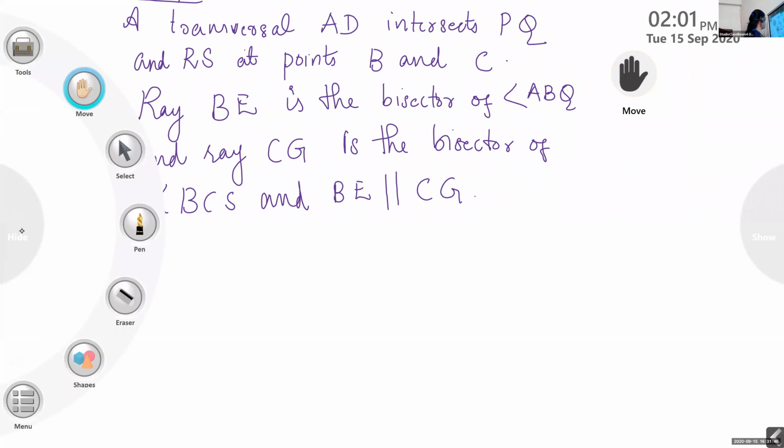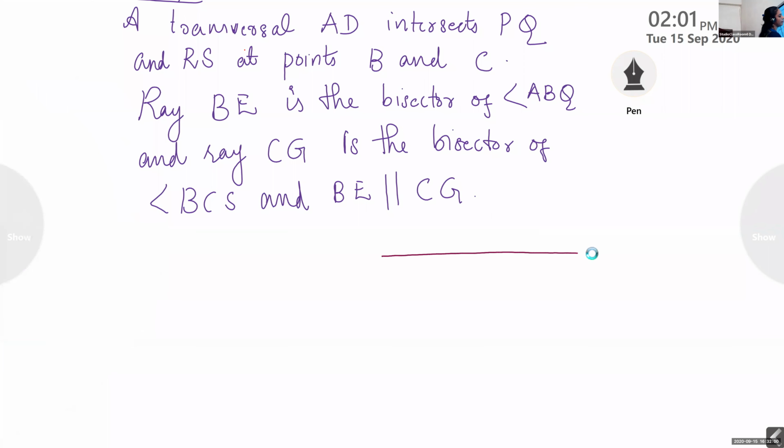Okay, according to this, we have to draw a figure. Look at here. A transversal AD intersects PQ and RS at B and C respectively. So there are two lines. It is not given that they are parallel, but you have to draw like this. There are two lines PQ and RS.